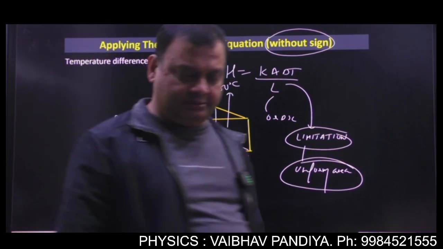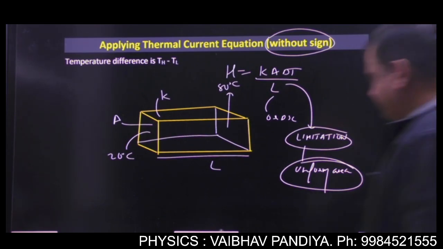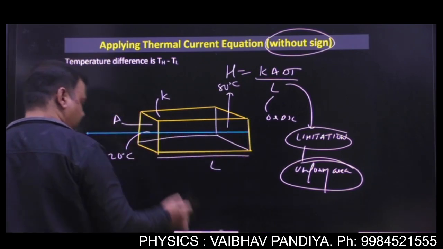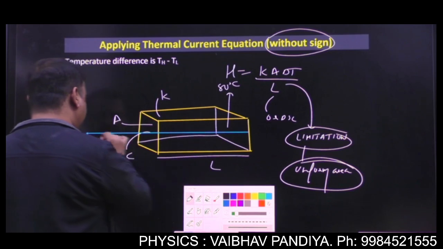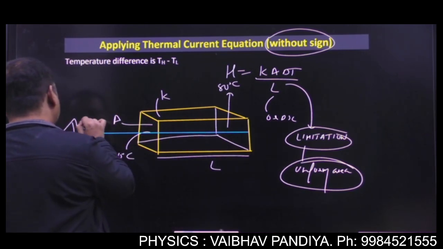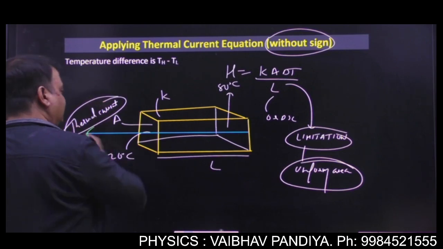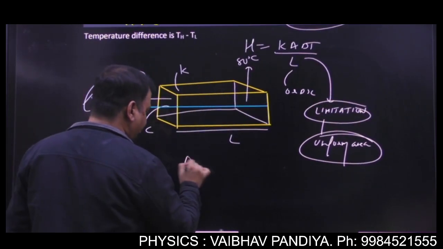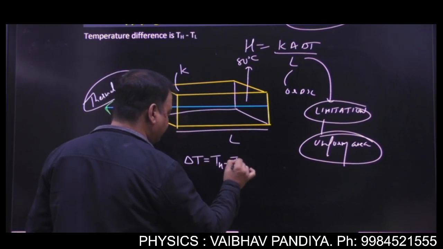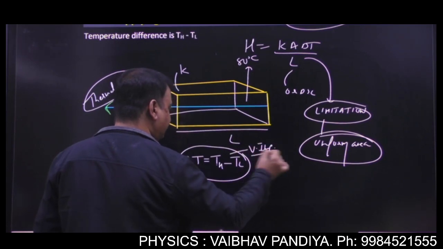So from the figure, you can tell very clearly where the heat will be flowing. You can say the heat will be flowing from the right surface to the left surface, because this is at higher temperature, this is at lower temperature. So this will be the direction of thermal current, isn't it? So if you are applying this equation without sign, always take delta T as higher temperature minus lower temperature. Mind it, very important. Always label it as higher minus lower.